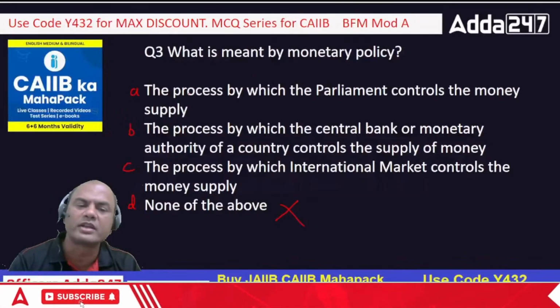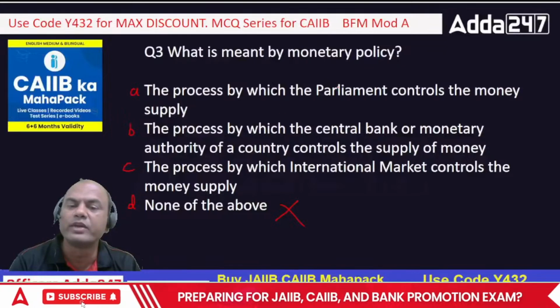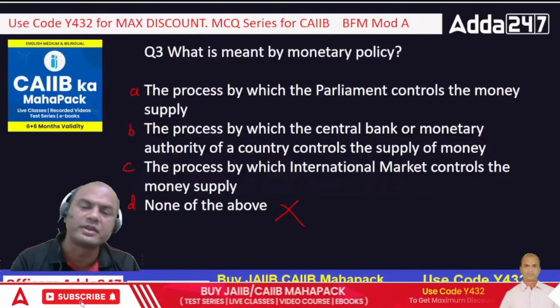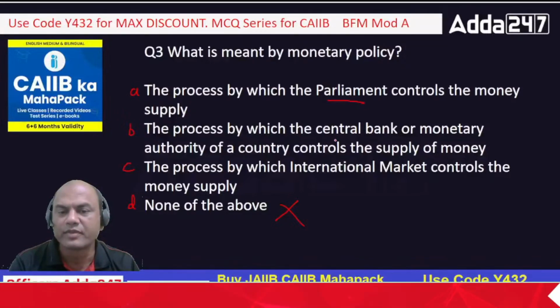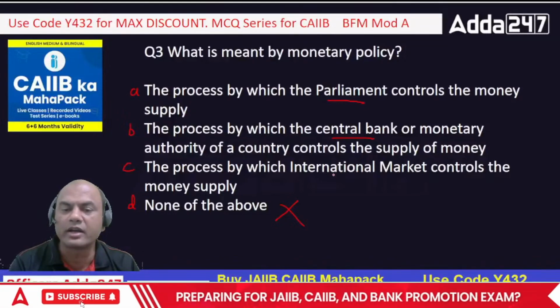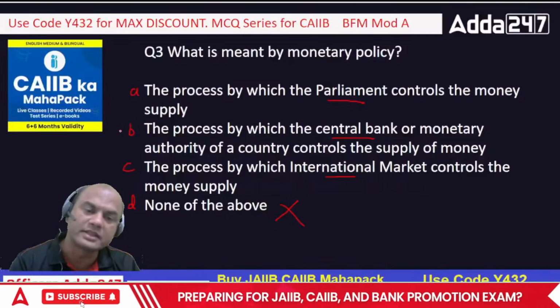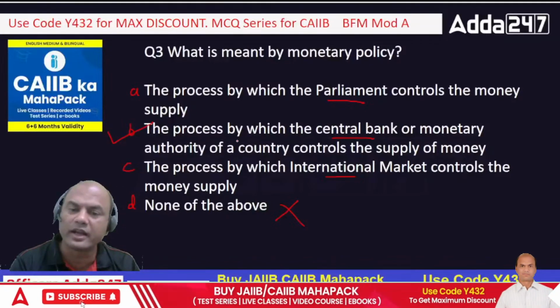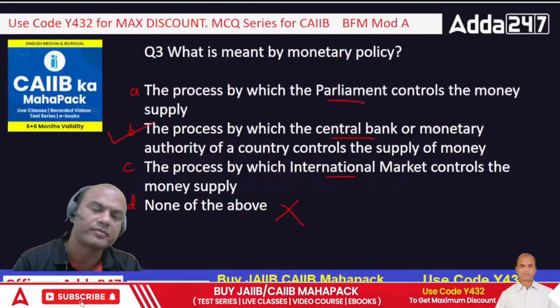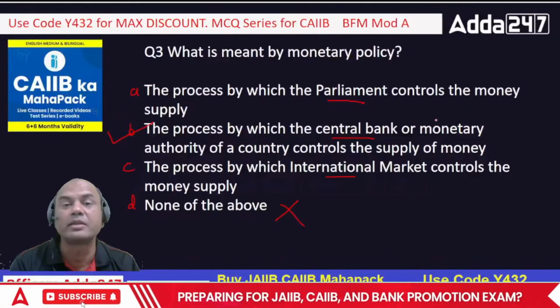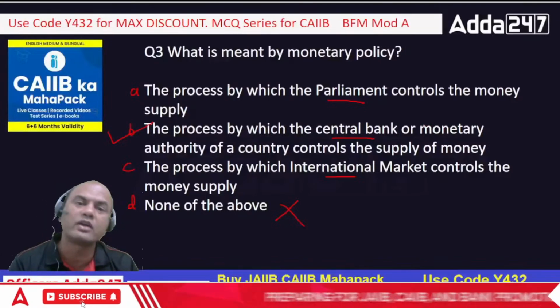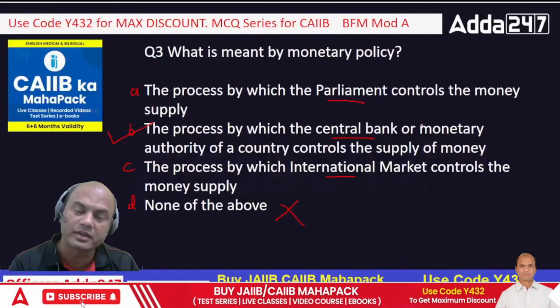So which is the main authority in India which will try to control the money supply? Parliament, central bank or international market? Answer is B, right? In India it is the central bank, always remember. But in other countries it can be parliament, it can be the president, it can be anything depending on the structure of that country.